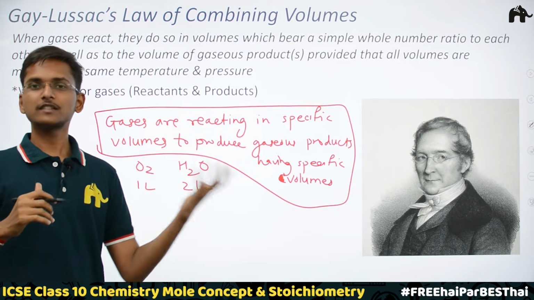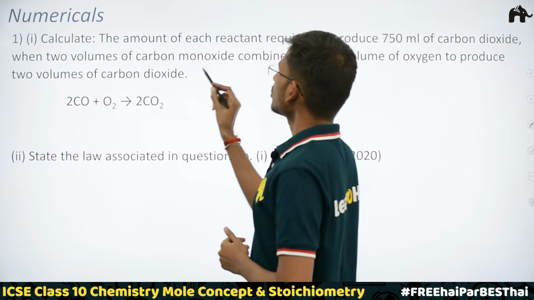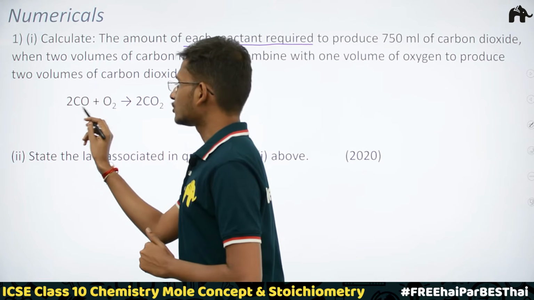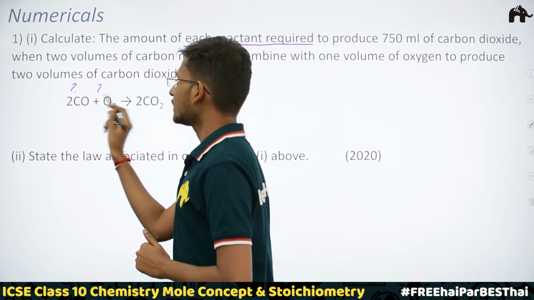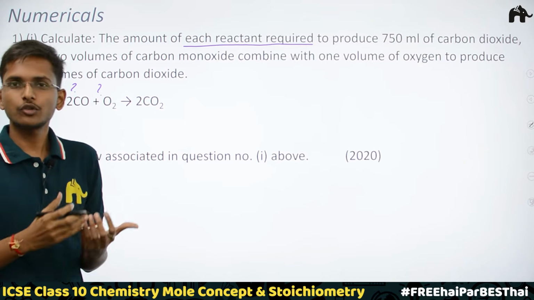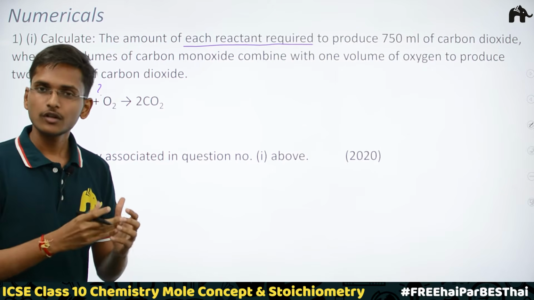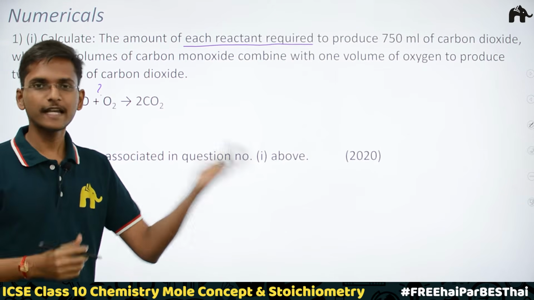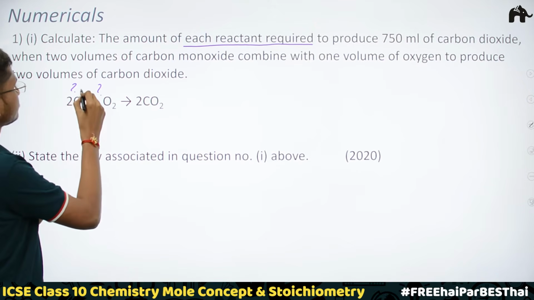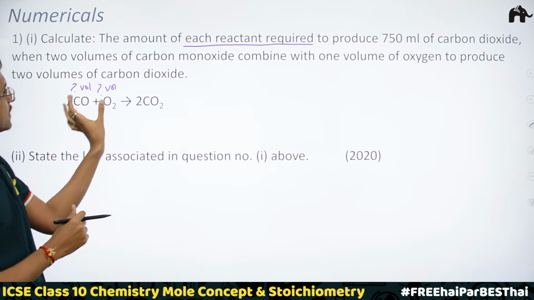Now let's see some numericals. First is to calculate the amount of each reactant required. These are the 2 reactants, and we have to calculate their amounts in volumes. I told you in the first slide itself that in this chapter we are just going to find out the volumes of the gaseous reactants and the gaseous products. So here we are talking about the volumes of each reactant which is required.